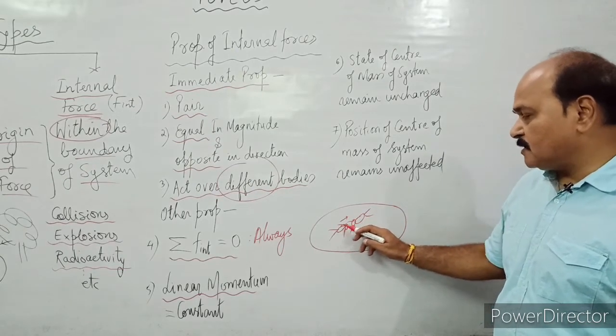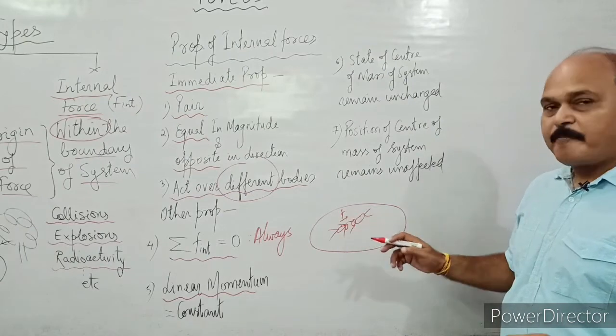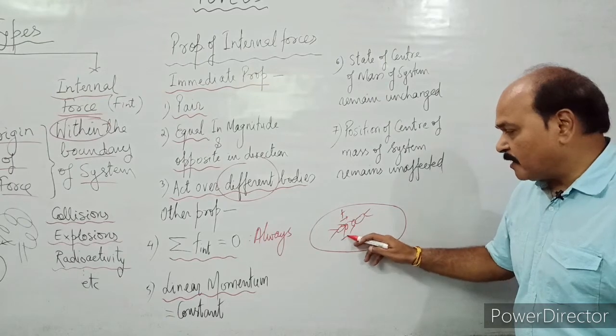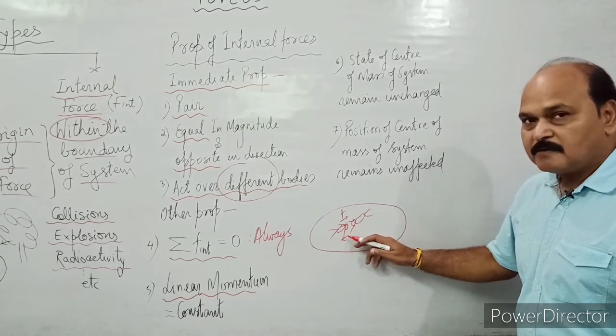If this person pushes that person with force F, then the same force F also acts over this person in the backward direction. So what happens?